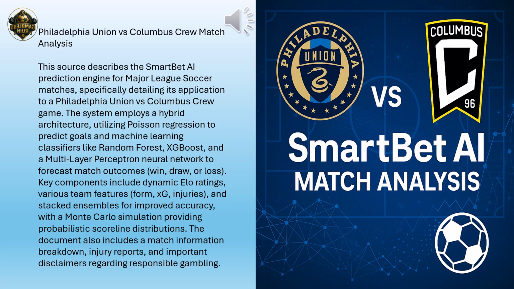So here's where it gets really interesting, maybe for you to think about. Considering all these different ways the AI looked at this match, from expected goals, the different ML models, the ensemble, the simulations, what single piece of information from this whole analysis do you find most compelling in trying to understand how this game might have gone and why? That's a good question to ponder. Is it maybe the slight ELO advantage the Crew had coming in? Or perhaps the home win prediction from that sophisticated stacked ensemble model? Or maybe it's those specific scoreline probabilities from the Monte Carlo simulation, like the high chance of a 1-1 draw. Yeah. It makes you consider which approach resonates most with your own understanding of football and prediction, doesn't it? And why that might be.